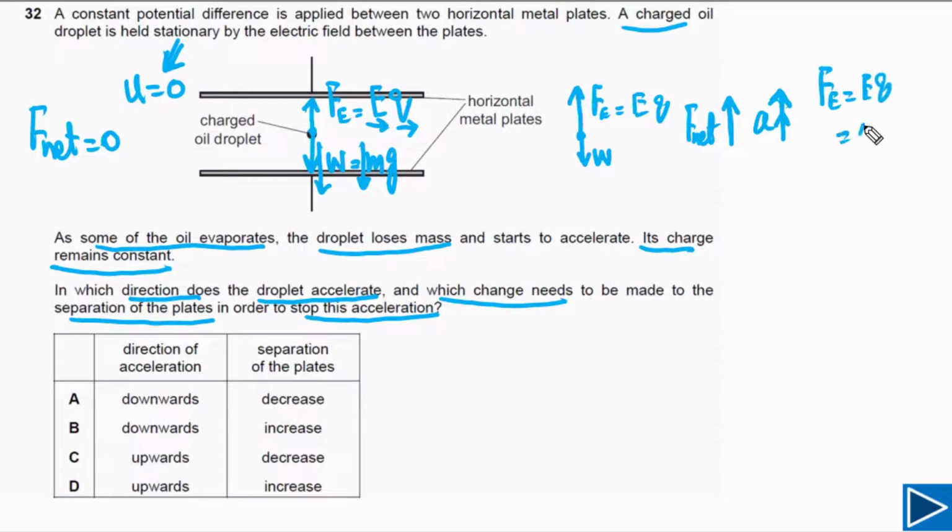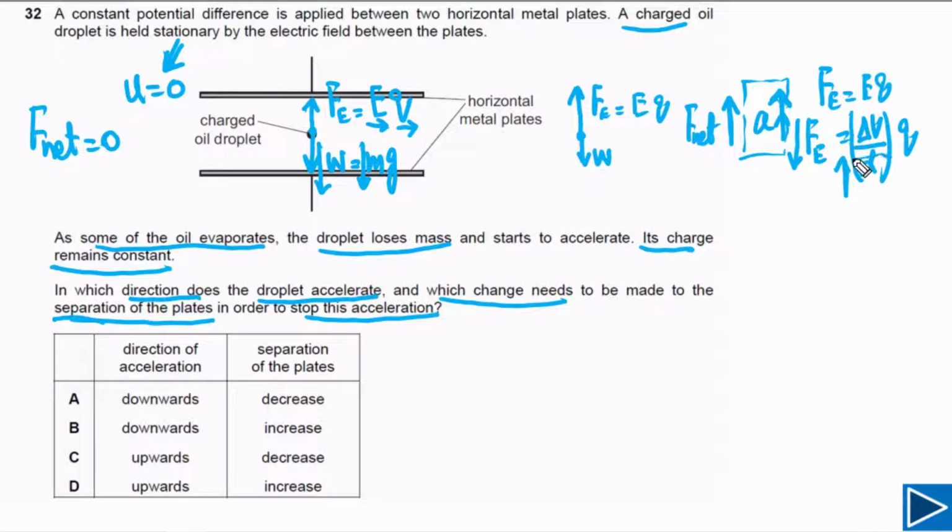But E is equal to delta V, the potential difference between the plates, divided by d, the separation between the plates. If we want to decrease the electrical force, what change needs to be made to the separation of the plates? If we increase the separation, meaning if we increase d, then the electrical force will decrease. So simply we need to say that we need to increase the separation. So there are 2 points. First, the acceleration has to be upwards.